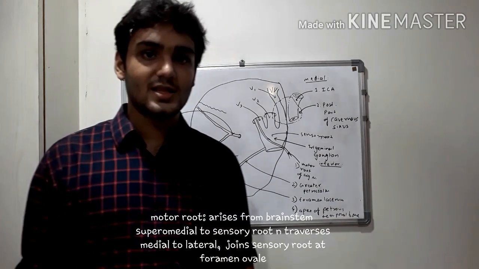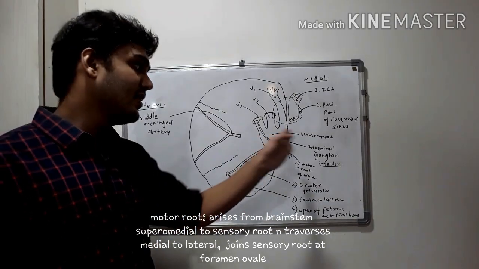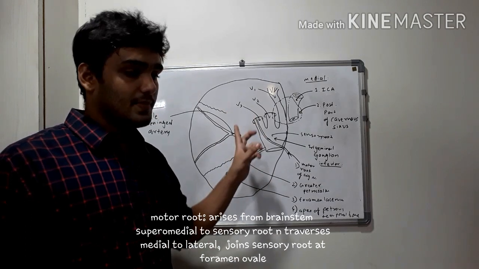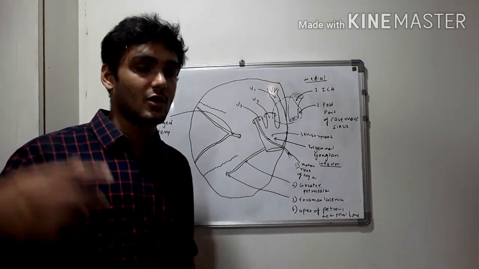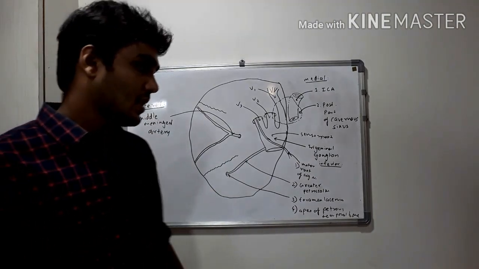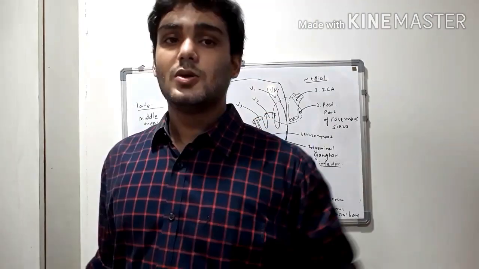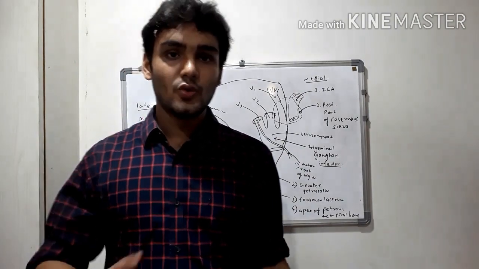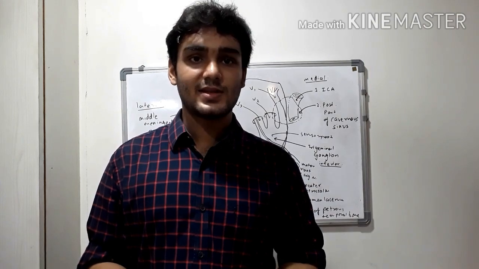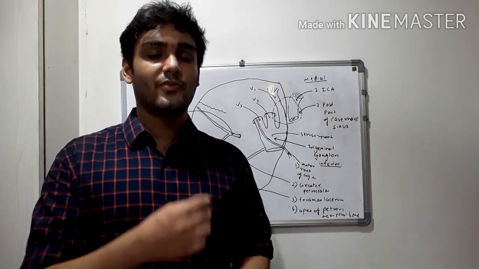And the motor root arises from the brainstem, superomedial to the sensory root. Then, as in the diagram, it comes from medial to lateral, and joins the sensory root at the foramen ovale, the foramen through which the mandibular nerve passes. And the mandibular nerve is the only one with a motor component. So the motor root passes through the foramen ovale and merges with the mandibular nerve. So in all, the Gasserian ganglion has 2 roots and 3 branches. The peripheral processes form the 3 branches, the central process forms the sensory root, and the motor root enters the trigeminal nerve at the foramen ovale.